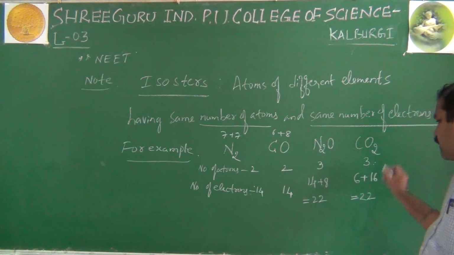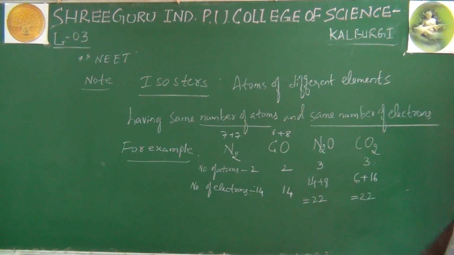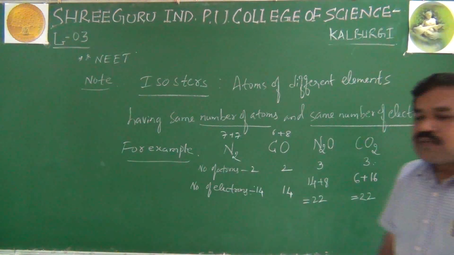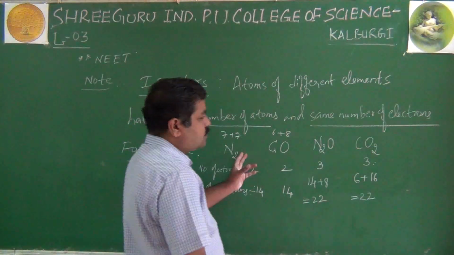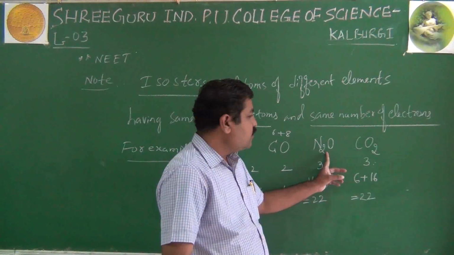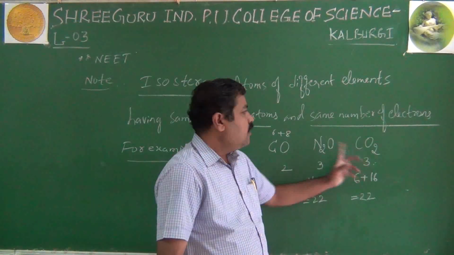Like this, same number of atoms and same number of electrons, they are called isosters. Please remember, atoms of different elements having the same number of atoms and same number of electrons are called isosters. So nitrogen and carbon monoxide are a pair of isosters, and nitrous oxide and carbon dioxide are also a pair of isosters.